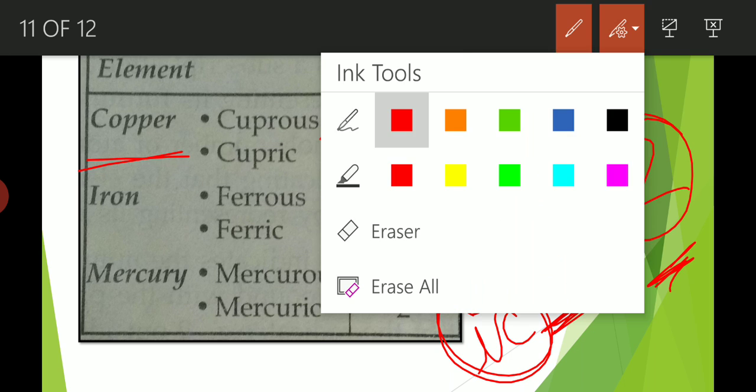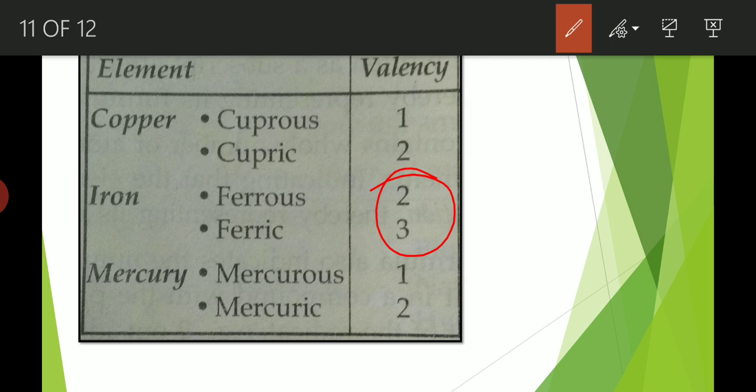You can take another example, ferrous and ferric. In case of iron, 2 and 3. 3 is greater, 2 is smaller. Since 2 is smaller, ferrous, OUS, is added, and 3 is greater, so ferric, IC, is added.